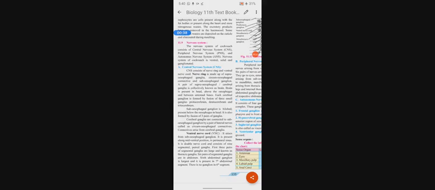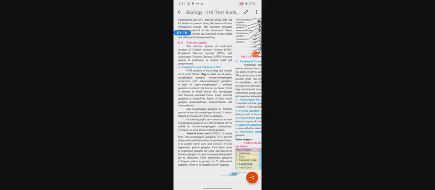The nervous system of the cockroach consists of the central nervous system, CNS, the peripheral nervous system, PNS, and the autonomic nervous system, ANS. The nervous system of the cockroach is ventral, solid and ganglionated, meaning there are ganglia present.